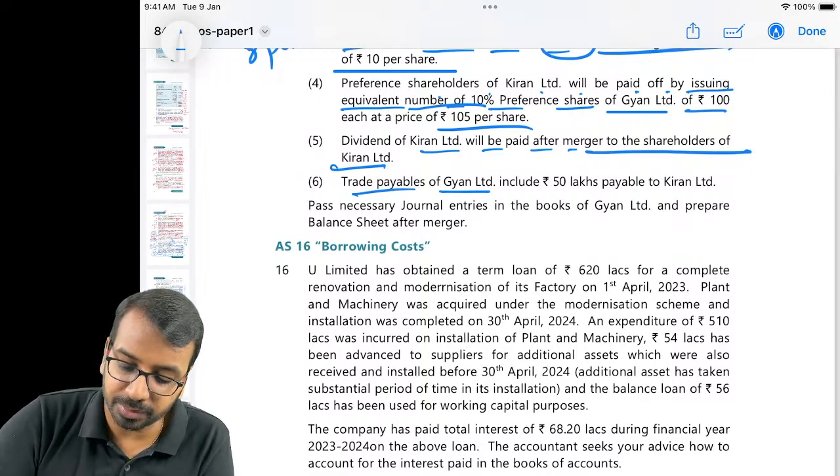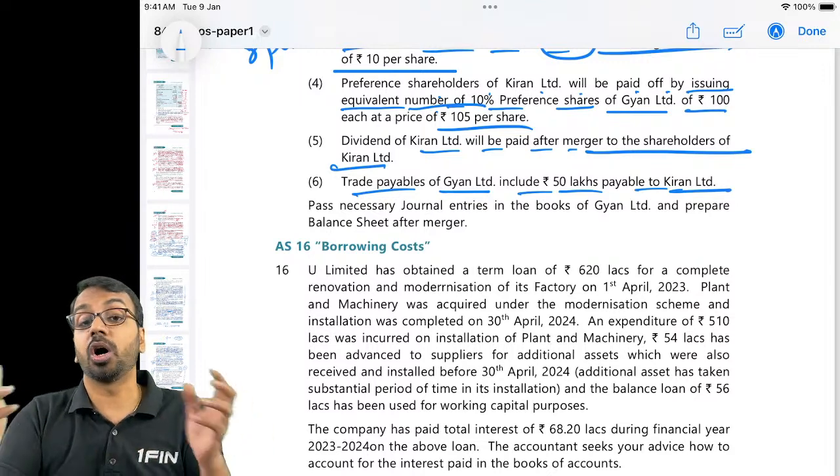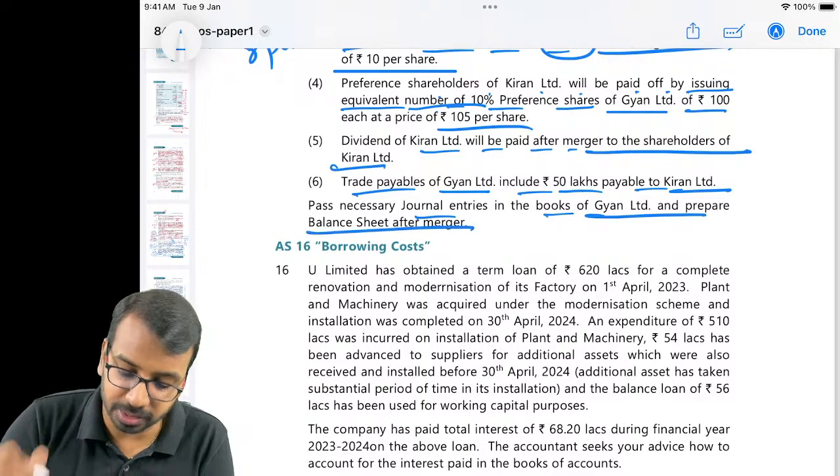Trade payables of GAN Limited include 50 lakhs payable to Kiran Limited. This is an intercompany transaction. You will offset it after the acquisition. Pass the journal entries in the books of GAN and prepare the balance sheet.